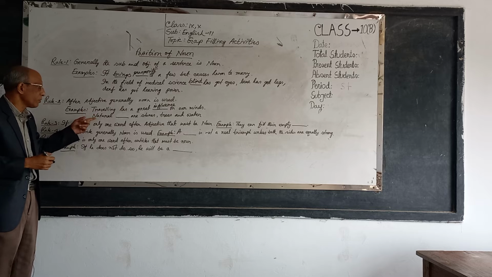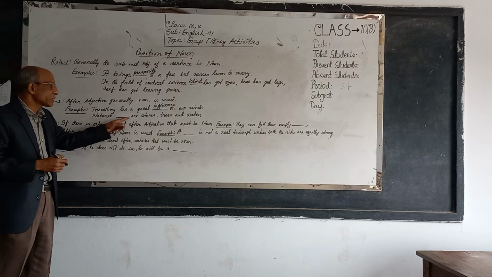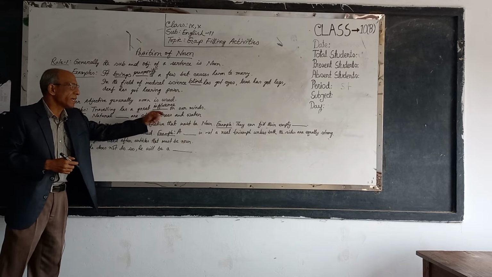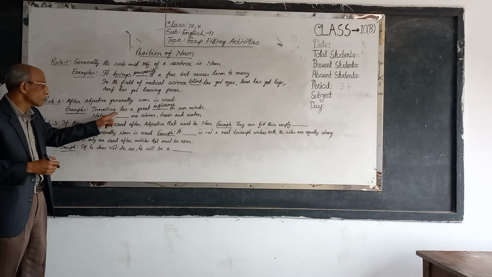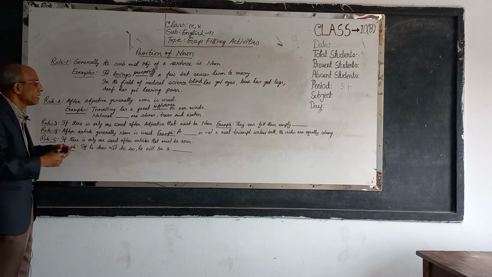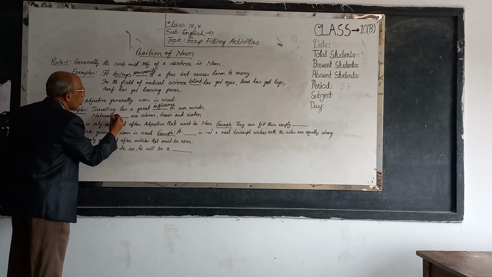Then another example: natural dash are stones, trees and water. Natural what? It will also be a noun. According to context, here we can use objects.